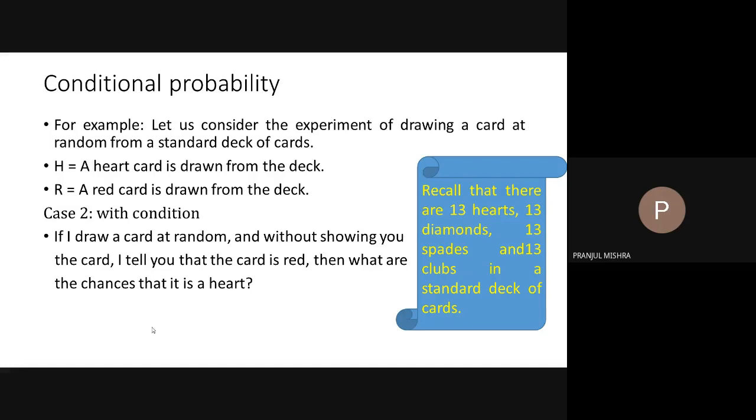Sir, I think it's 26C13 by 52, because there are a total of 26 red cards, and out of the red cards we need to choose a card which is a heart. Within 26 cards, there are 13 cards of hearts. So there will be 26C13 as the probability of choosing a heart, and out of the total of 52 cards, it will be 26C13 by 52.